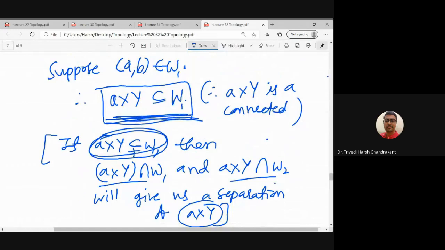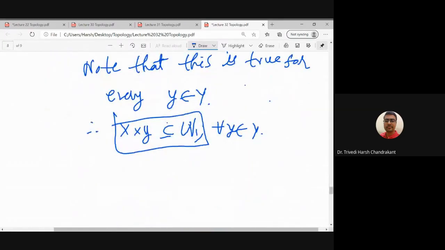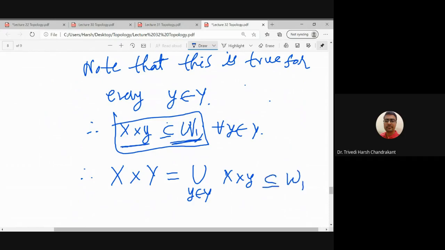So finally we get that the whole space X cross Y is the union over y belonging to Y of X cross small y. Because R2 we can write as a union of all horizontal lines, and each horizontal line is a subset of W1, so it is contained in W1.